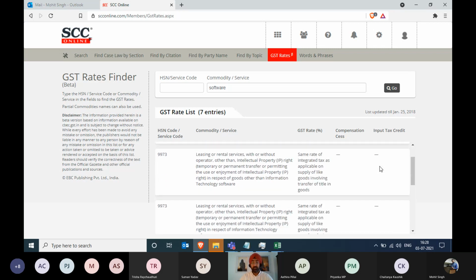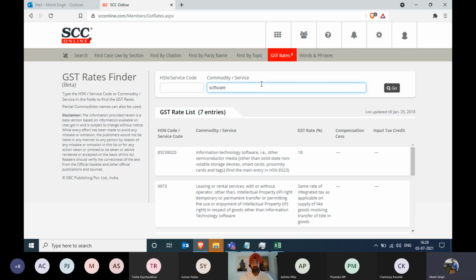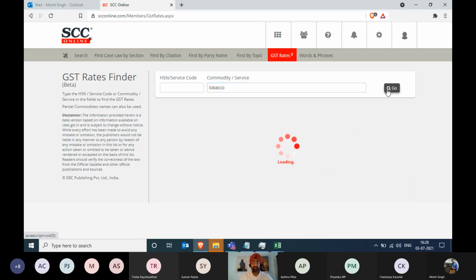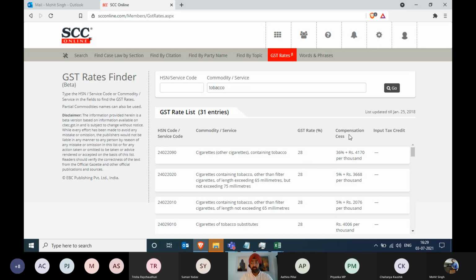Could you also search for the cess, would be input tax credit? Just search for tobacco. I think we'll have a cess and all that stuff over there. Yes. So you see that on cigarettes, the 28% cess is this much and this much. So you can get to see this. Very simple story. You can do it on Google as well. Nothing really great about it.